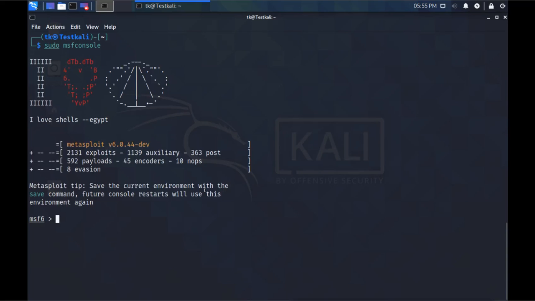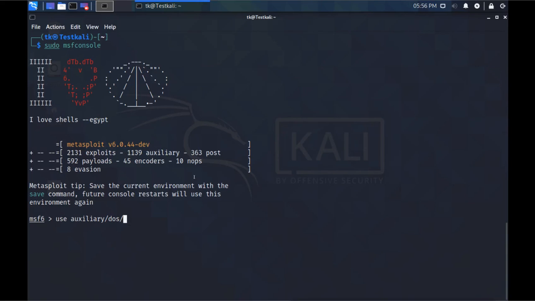So I'm going to use the auxiliary DoS attack module. We have different modules here, different payloads, different exploits, and we have 2131 exploits and 1139 auxiliary exploits.